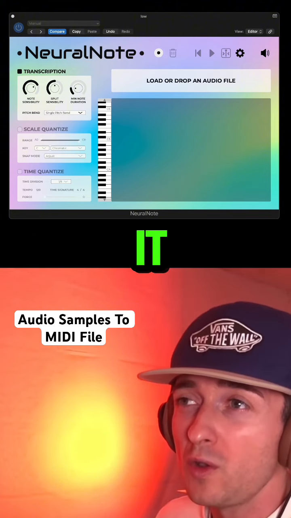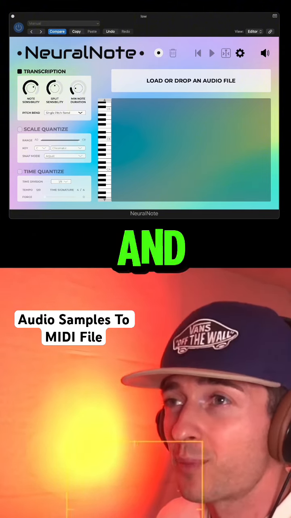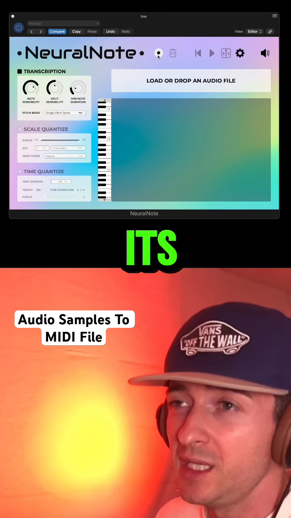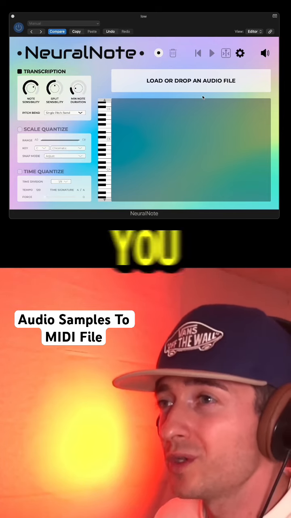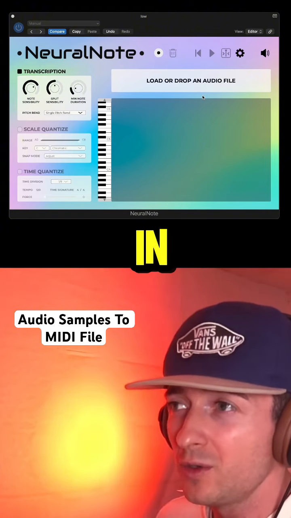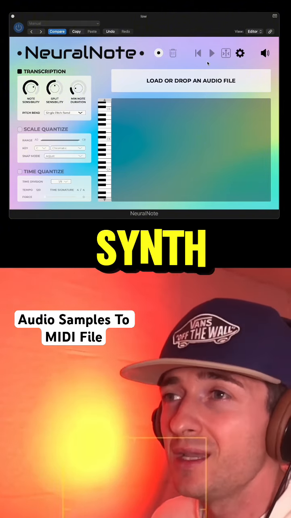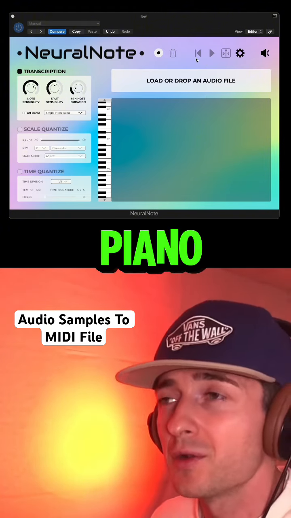Simply load it onto the audio track you want to convert into MIDI and press the record button, it's here. Once it's done, you can drag the MIDI file out of the plugin onto another track, where you can add a synth you like, a piano, stuff like that.